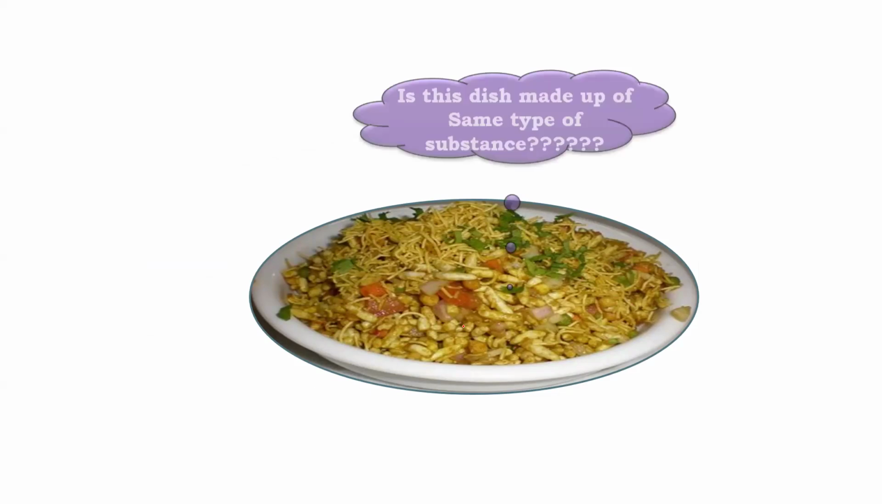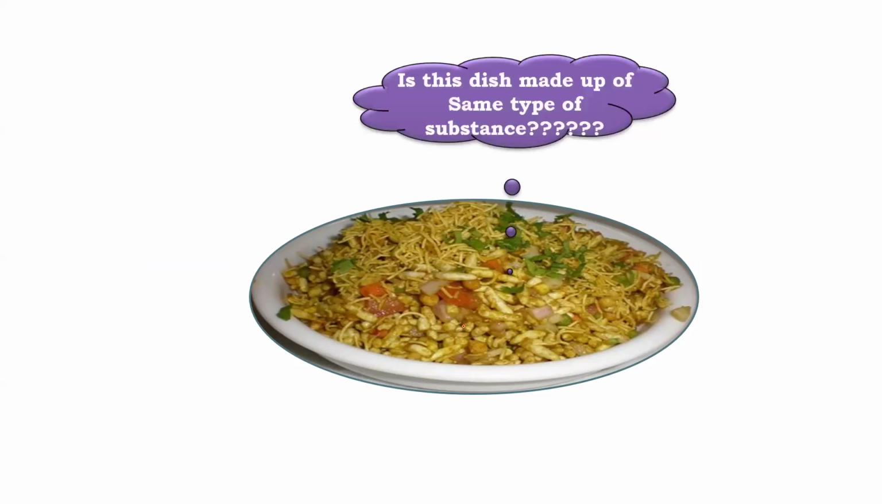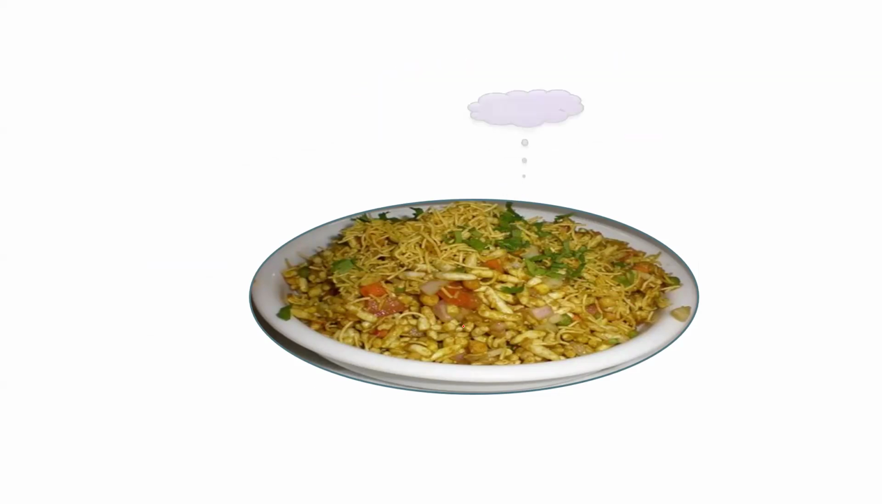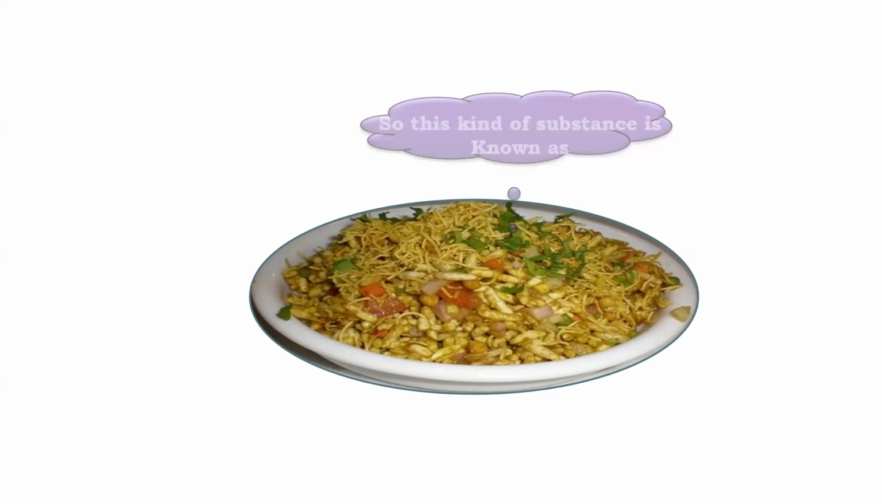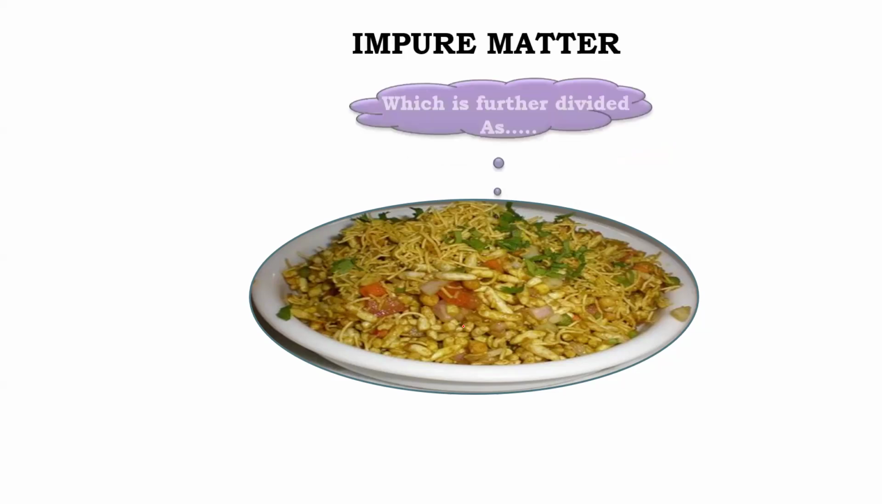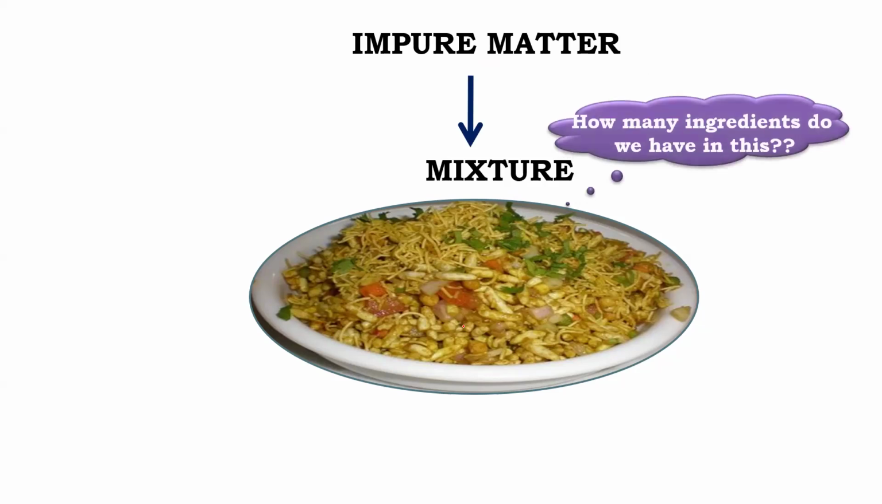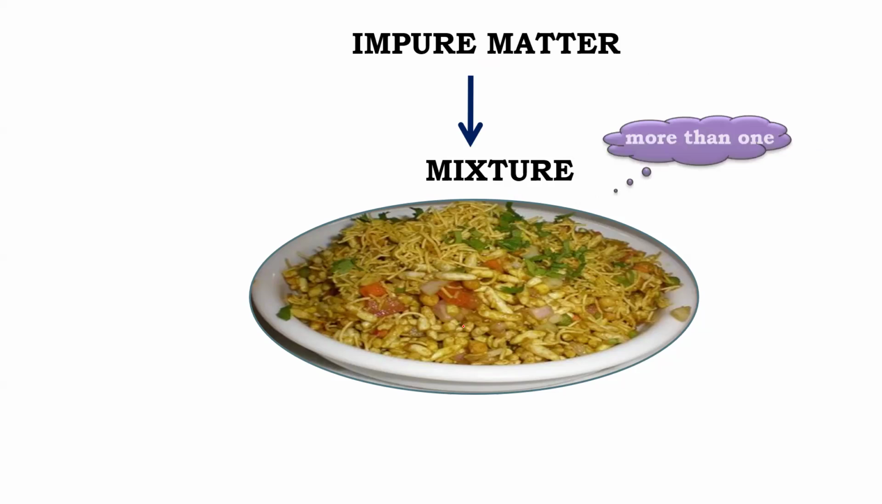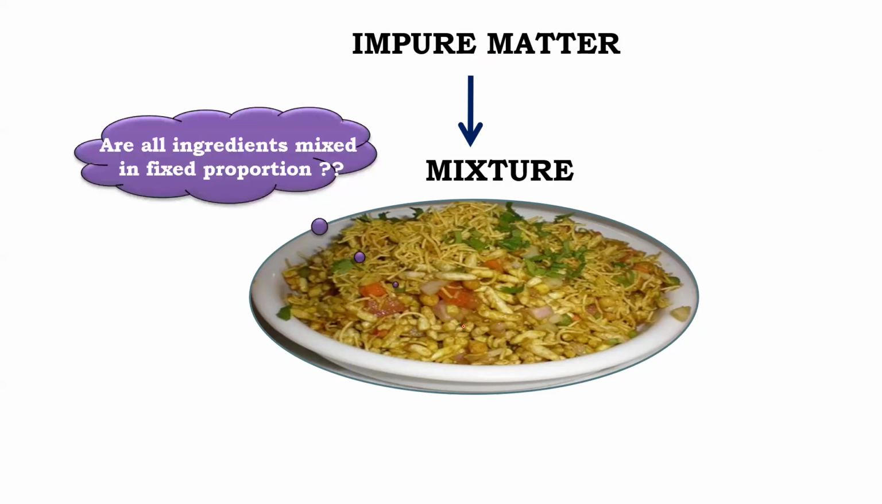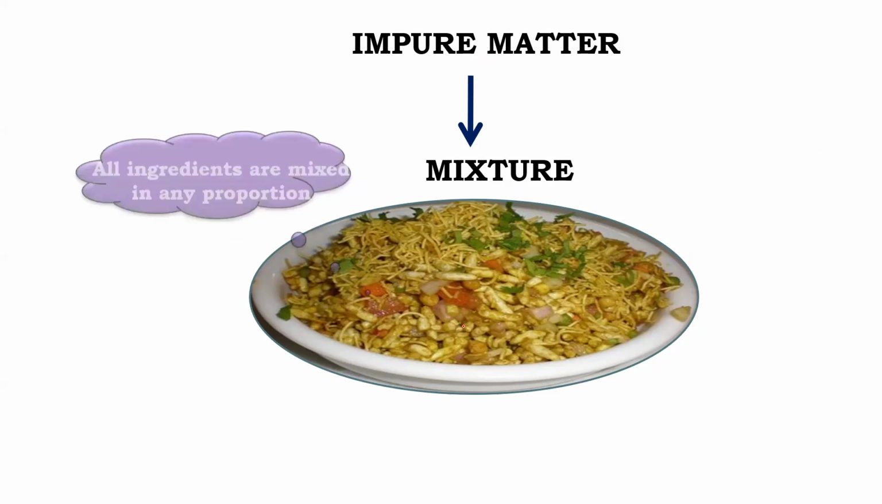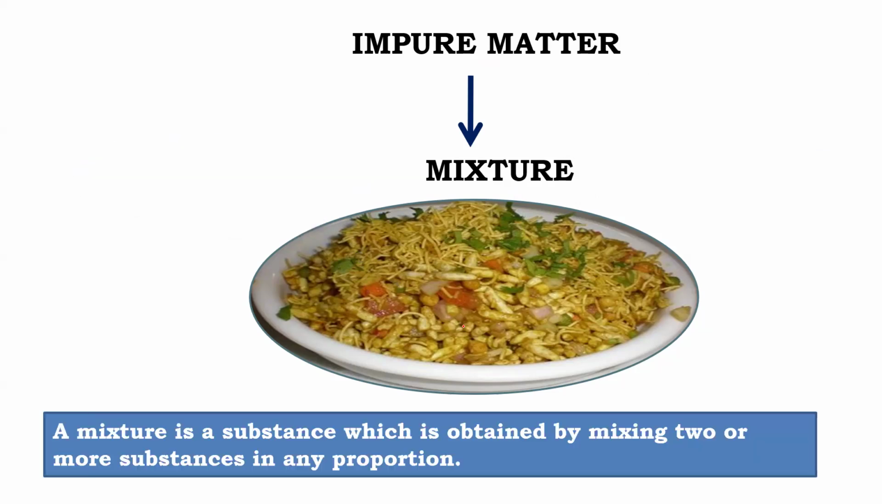Is it the same type? No, na beta. So many different things are there. This is known as what? Mixture, which is further divided. How many ingredients does bhel have? Many, na beta. More than one. Are all ingredients in fixed proportion? No, you can change as per your liking. So a mixture is a substance which is obtained by mixing two or more substances in any proportion.